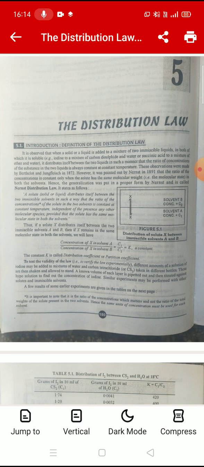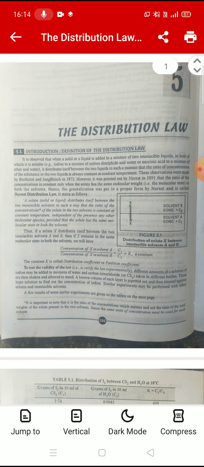Thus, if a solute X distributes itself between the two immiscible solvents A and B, then if X remains in the same molecular state in both the solvents, we will have concentration of X in solvent A divided by concentration of X in solvent B is equal to C1 by C2 is equal to K, which is a constant. The constant K is called distribution coefficient or partition coefficient.